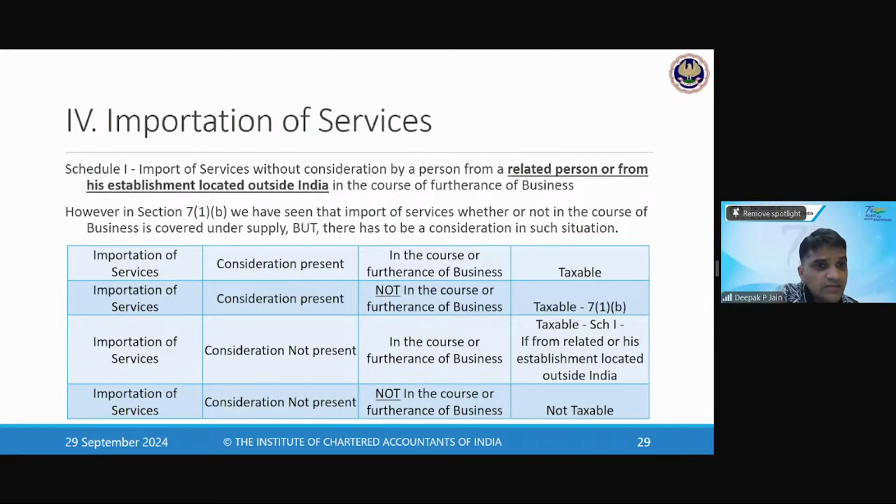Invoice in his name is not in the value of supply, not exempt. It's not exempted as such. If the invoice is in his name, then it will not be included in the value of supply. That is what I'm trying to say.